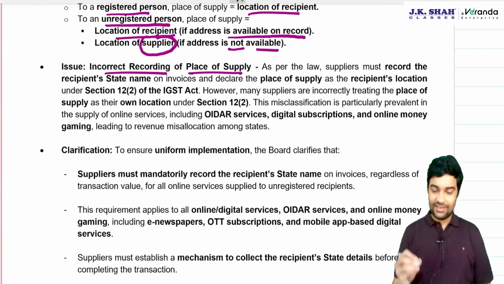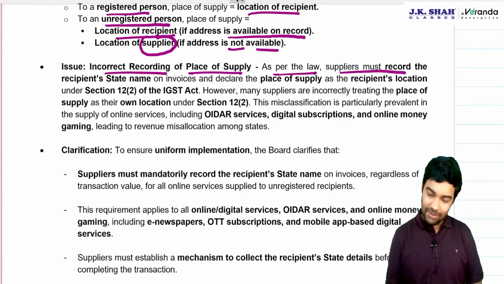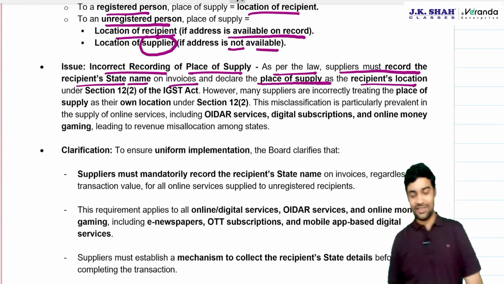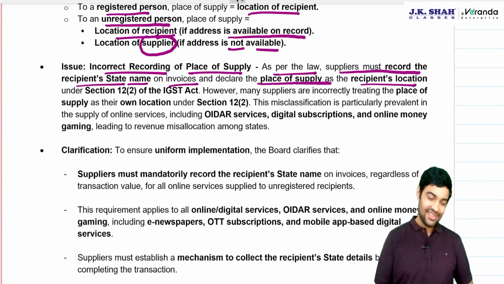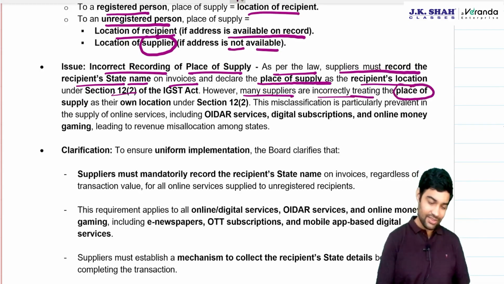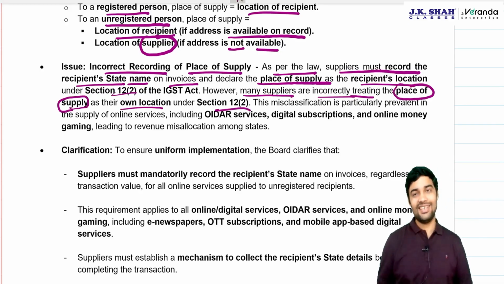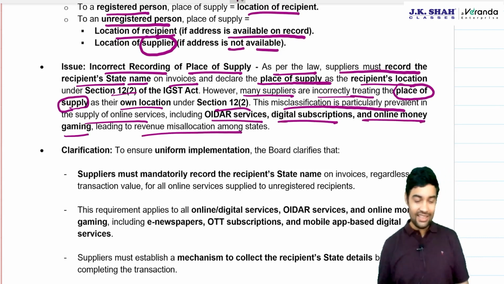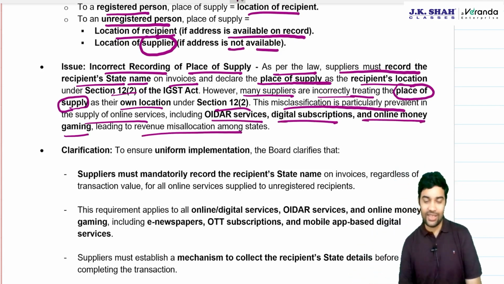Incorrect recording of place of supply. As per the law, the supplier must record the recipient state name on the invoice and declare the place of supply as the recipient location, taking the address under 12.2. However, many suppliers are incorrectly treating the place of supply as their own location under 12.2. This misclassification is particularly prevalent in online services, including OIDAR, digital subscription, online money gaming, leading to revenue misallocation among